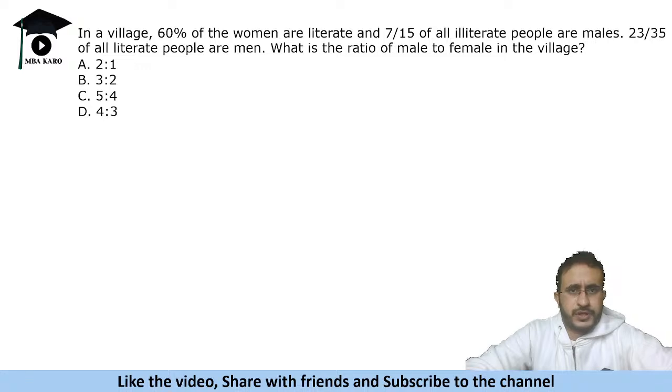So this is a question based on ratios and percentages. There's a village and some information about literate and illiterate people is given to us, so we need to find out the ratio of male to female in the village.